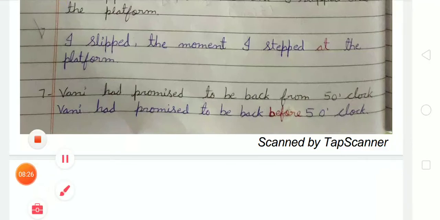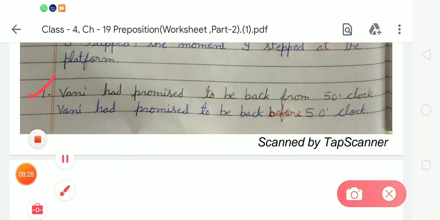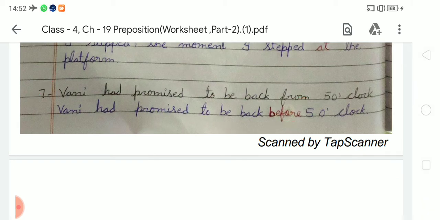In number 7 there is a sentence, Vani had promised to be back from 5 o'clock. So we have to write Vani had promised to be back before 5 o'clock. In place of from we have to use the word before. Okay student. So now come to the next.